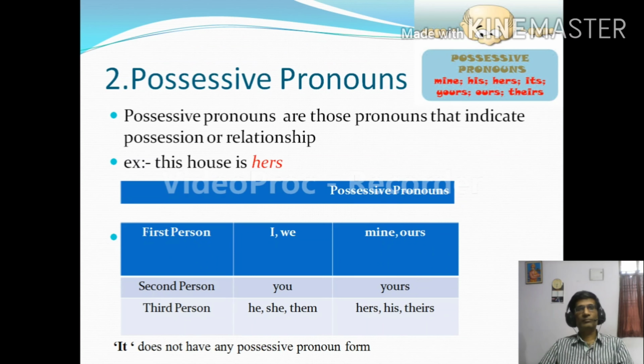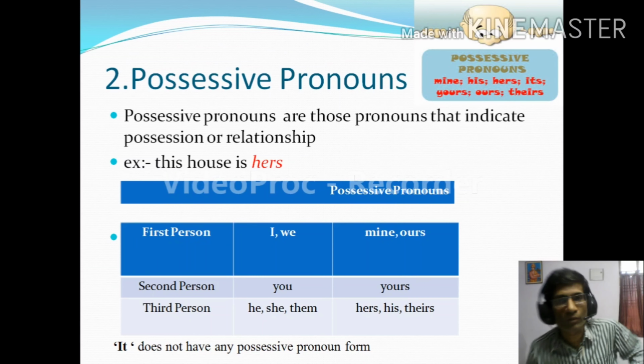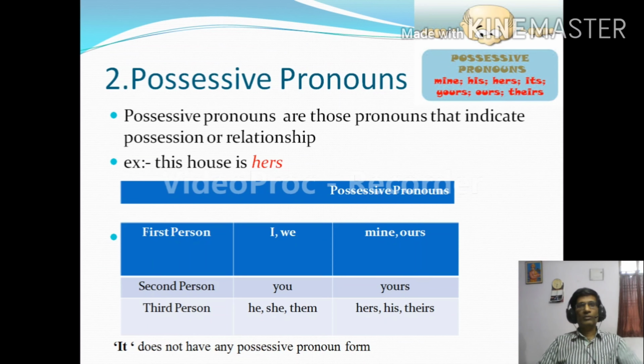Move to the next slide. The second kind of pronouns, possessive pronouns. Possessive pronouns are those pronouns that indicate possession or relationship. The name possessive pronoun itself indicates possession or relationship. This house is hers. Whose house is this? This house is hers.